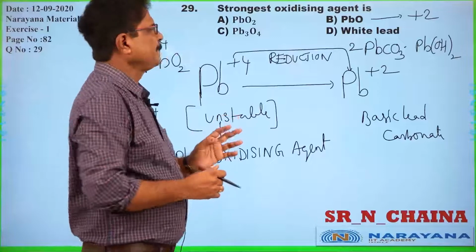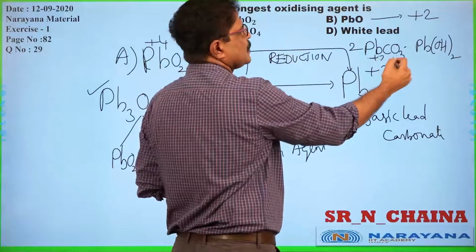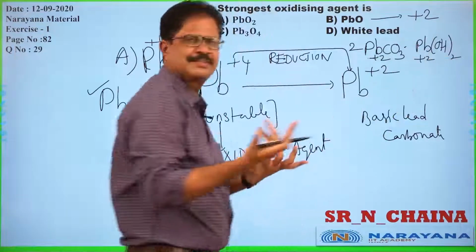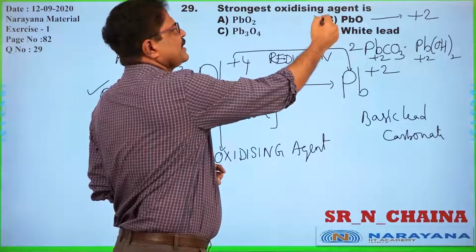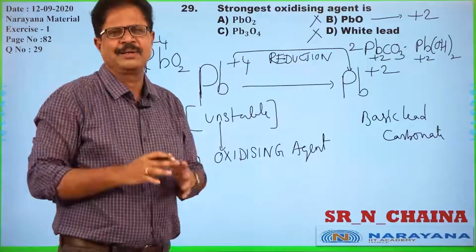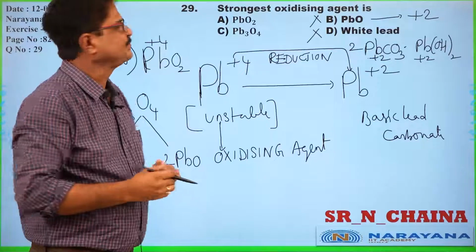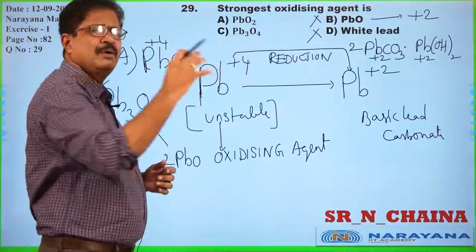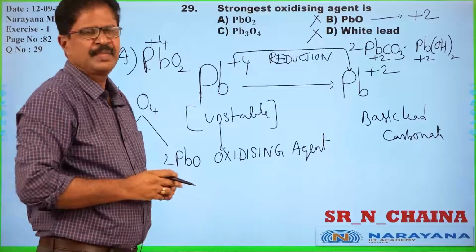Okay, anyway, so here lead is carrying +2 oxidation state in both cases. So no issue. With respect to B and D, there is no problem at all to change their oxidation states. So here we have to think about A and C options.